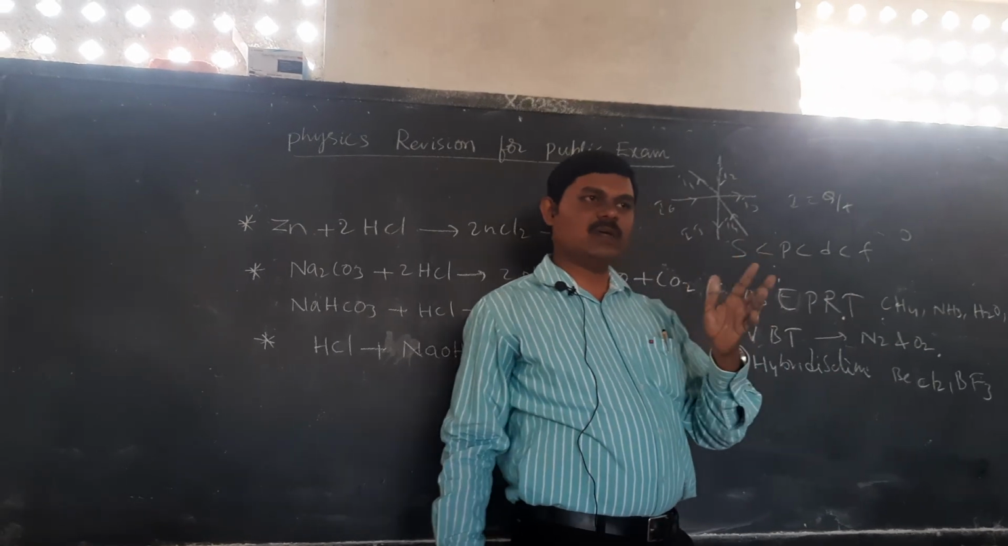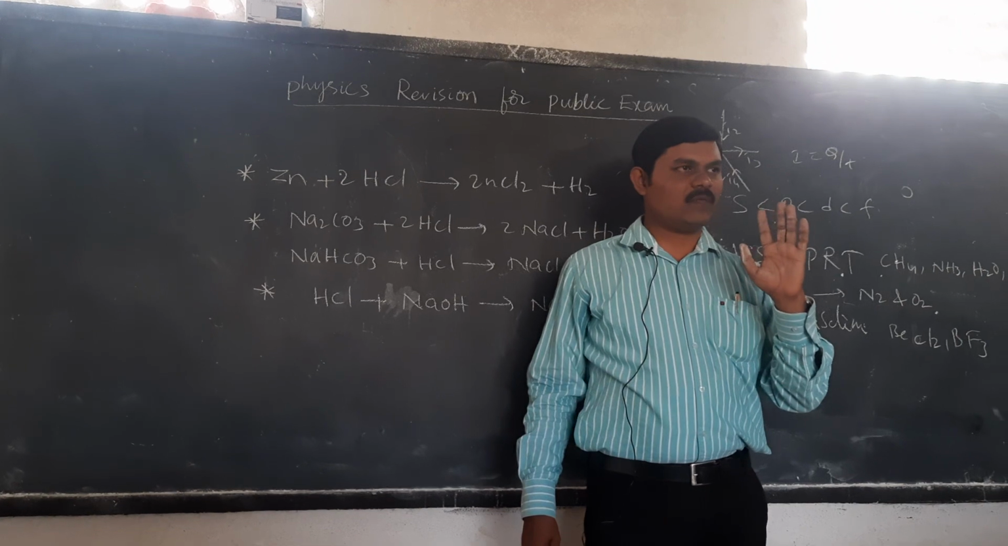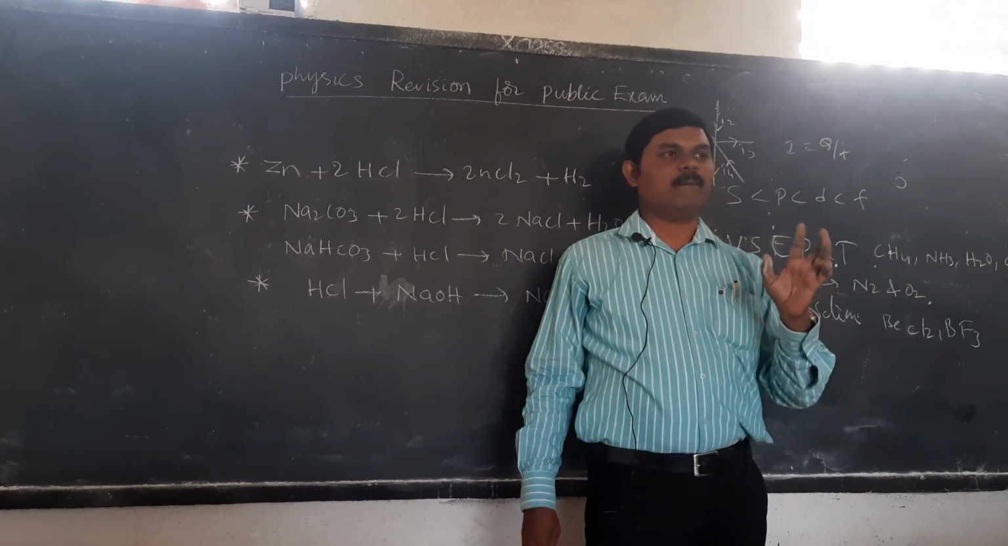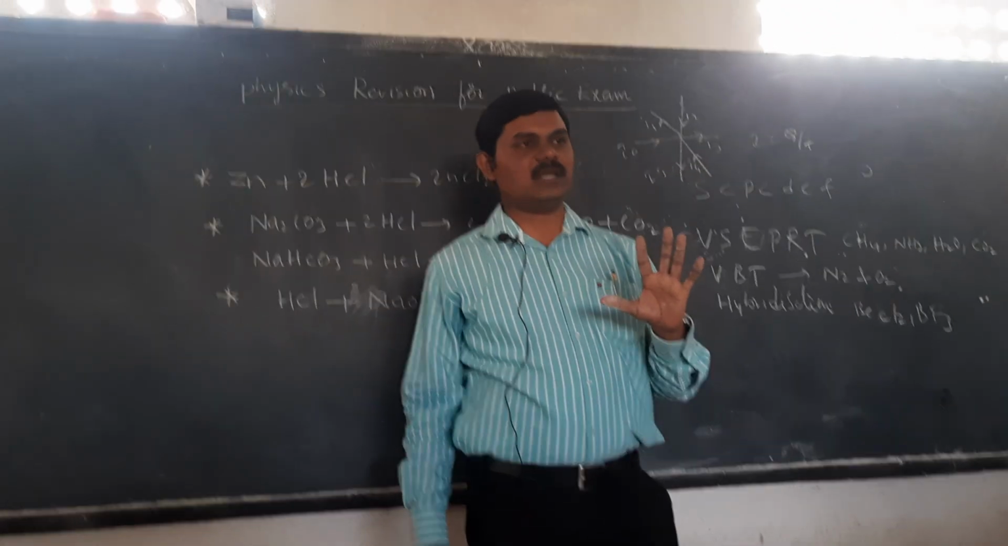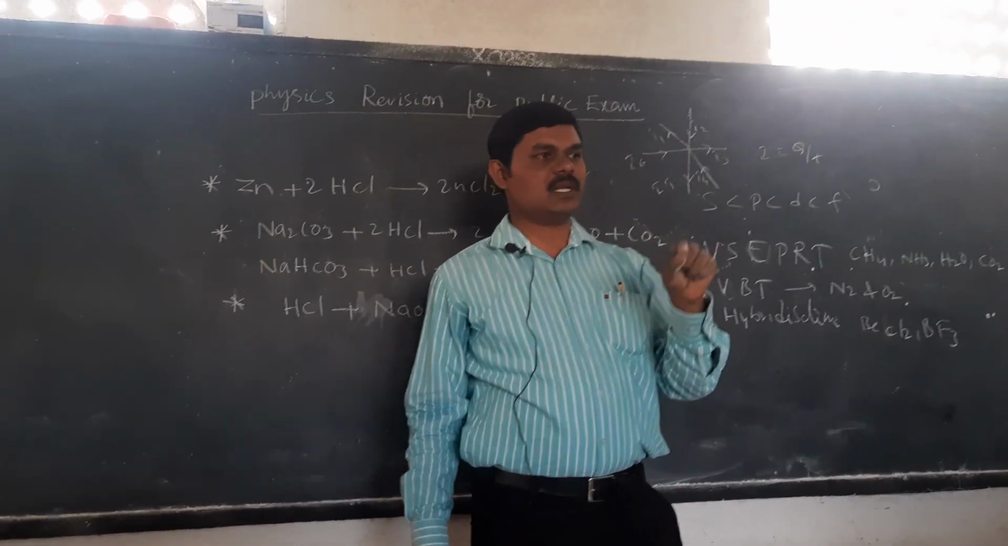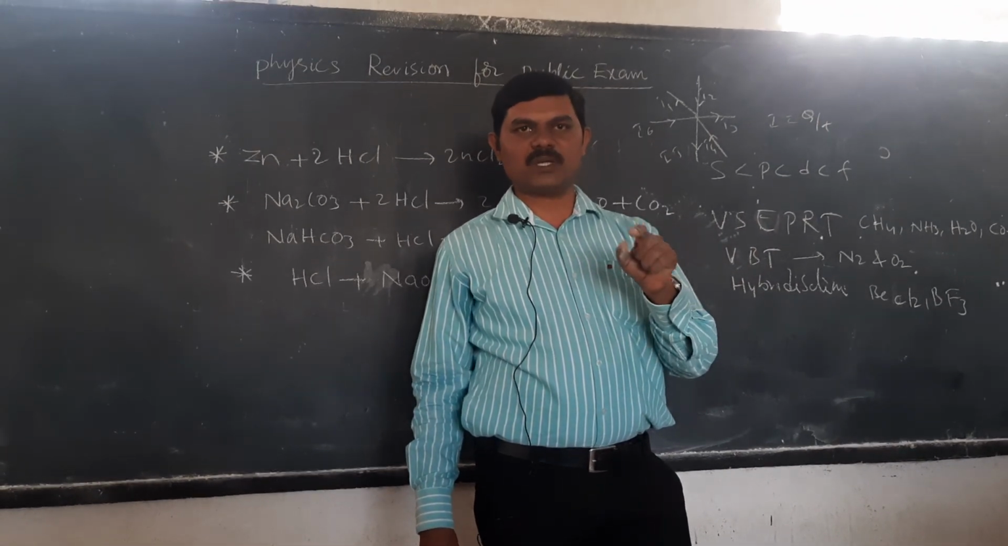Differences between potential difference and EMF. Okay? Next, Ohm's law. What are the factors affecting resistance? Parallel and series connections, resultant resistance. Resultant resistance means, if 3 resistors are connected in series, what is the equivalent resistance? R is equal to R1 plus R2 plus R3.